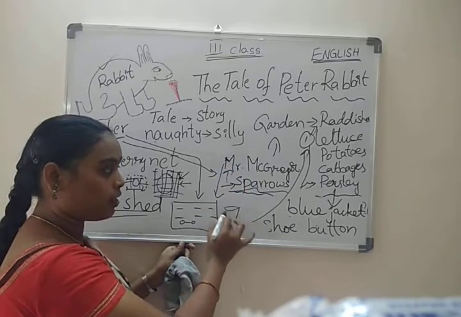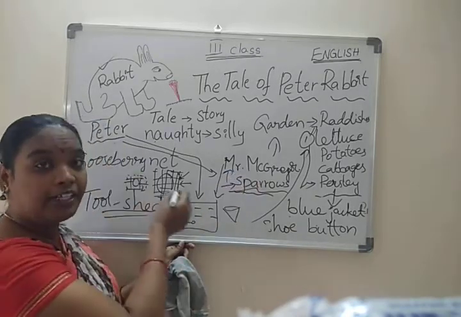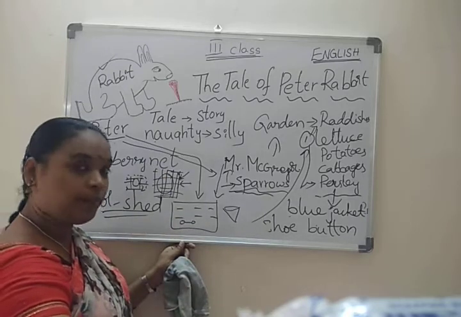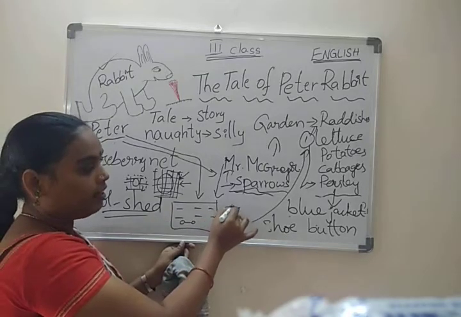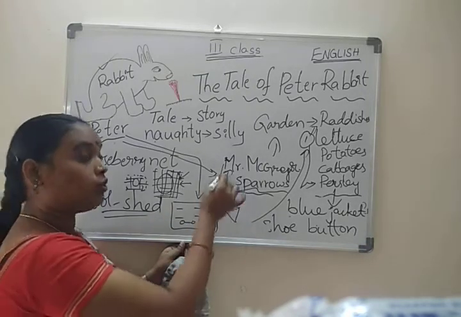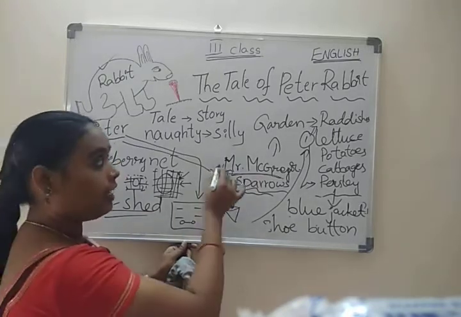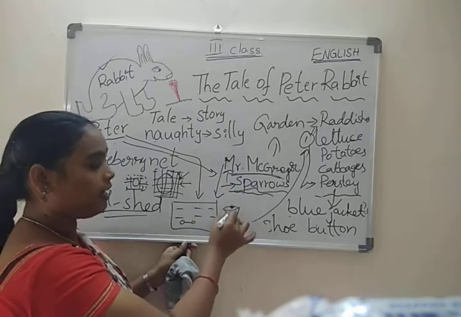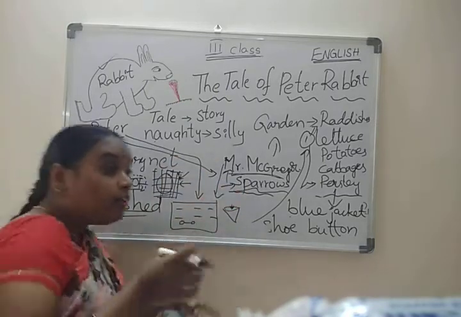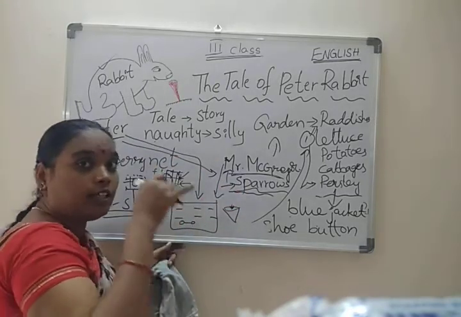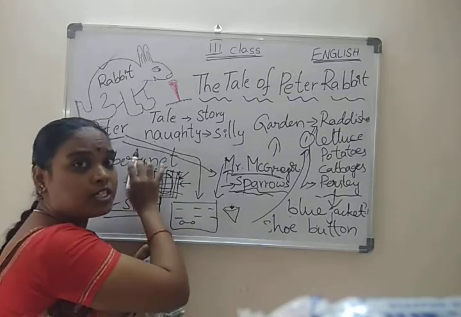After that, flower pots are there. What did he think? He thought Peter had escaped from them and hidden under the flower pot. Who thought like that? Mr. McGregor thought like that, and he came to this place and slowly turned the flower pots and looked there, to see whether Peter was in that flower pot or not.